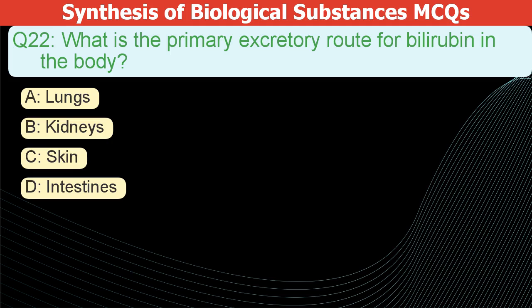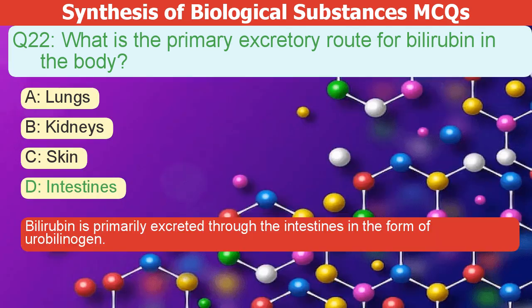What is the primary excretory route for bilirubin in the body? A. Lungs. B. Kidneys. C. Skin. D. Intestines. The correct answer is D. Bilirubin is primarily excreted through the intestines in the form of urobilinogen.